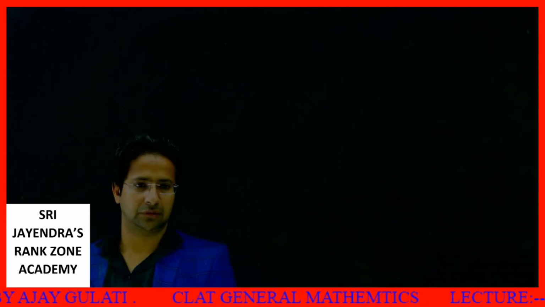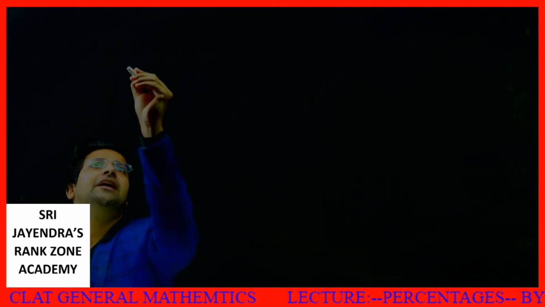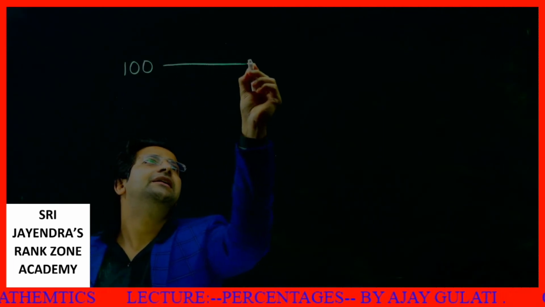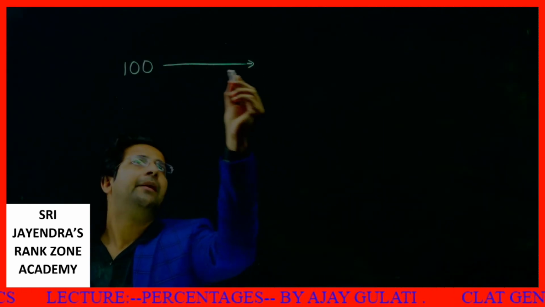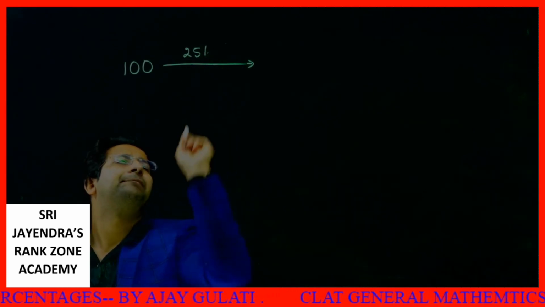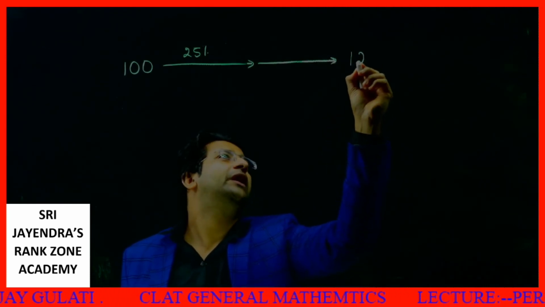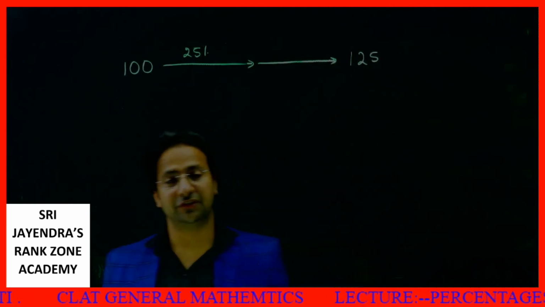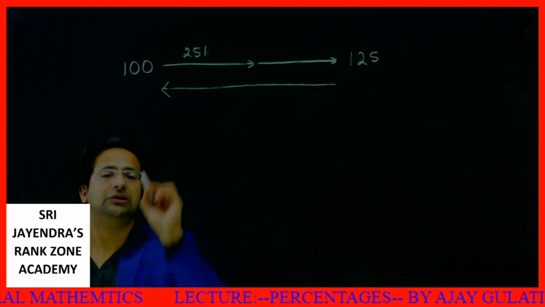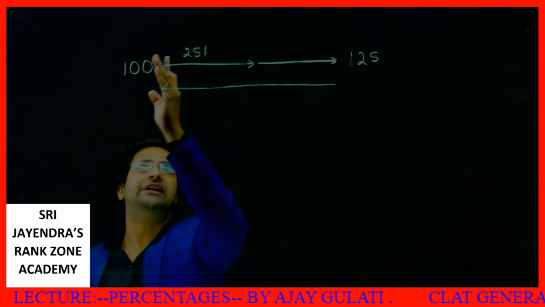Next question. Now let's start with another beautiful concept, students. Let's say a value is initially 100. I increase this value, suppose by 25%. What does it become? It becomes 125. Now the question being asked is by how much percent this value needs to be reduced so that it gets restored to its initial value.